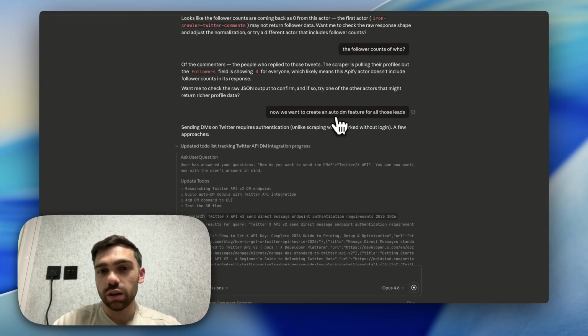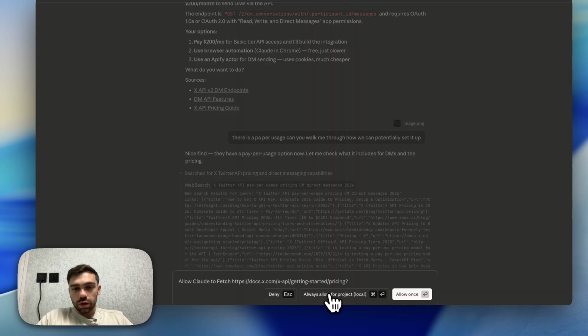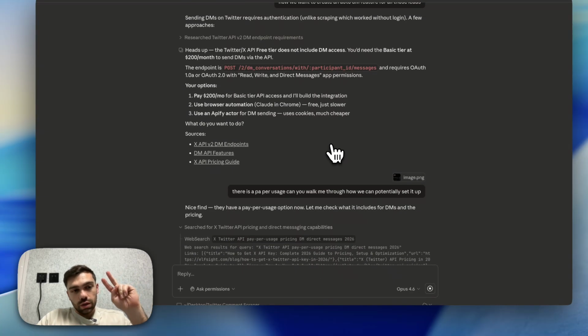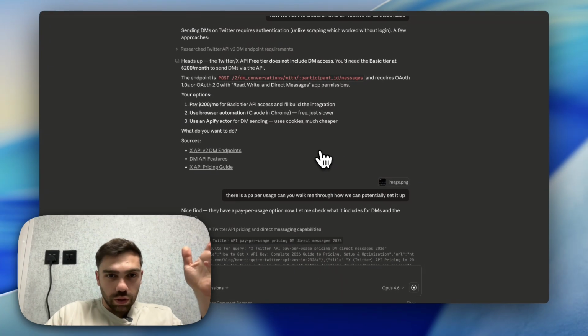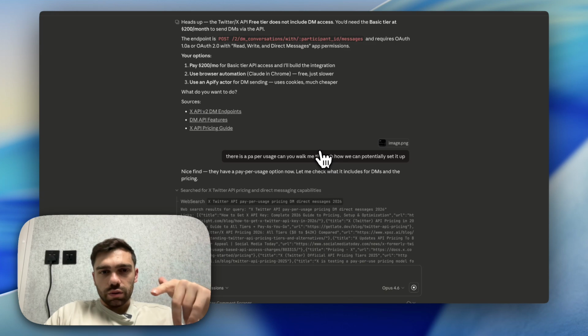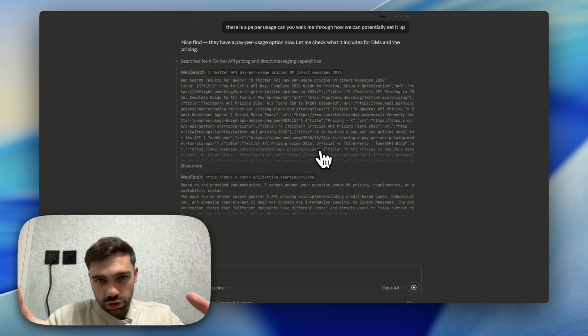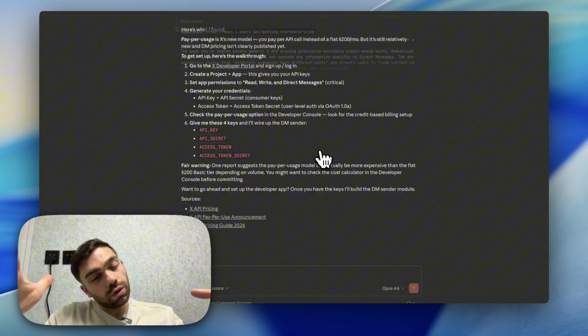He's like, now we want to create an auto DM feature for all those leads. Okay, so it came back and it was telling me essentially that it was $200 a month to get the APIs from Twitter, which is expensive. There's no need to do that. But turns out there's also a pay per usage option now on Twitter. So it's doing a search because we don't want to pay $200 a month.